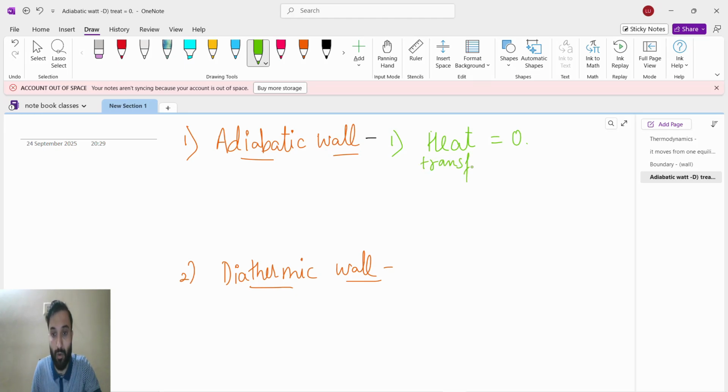Heat transfer equals 0 means there is no heat transfer. You can write heat transfer equals 0, or you can write no heat transfer. An adiabatic wall means it will not allow the heat to transfer, but matter exchange is possible.